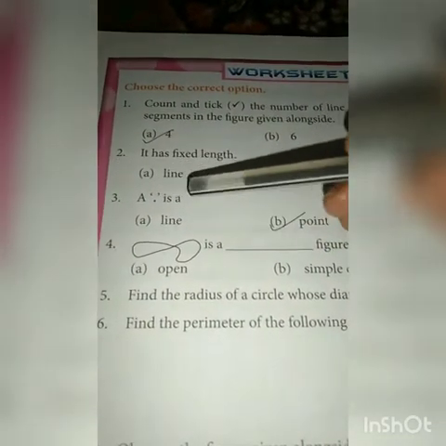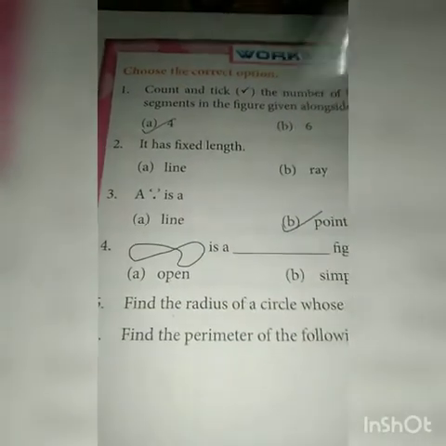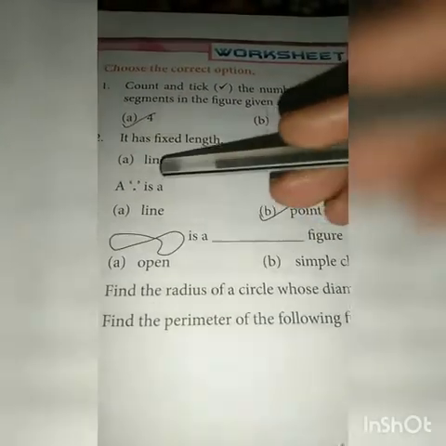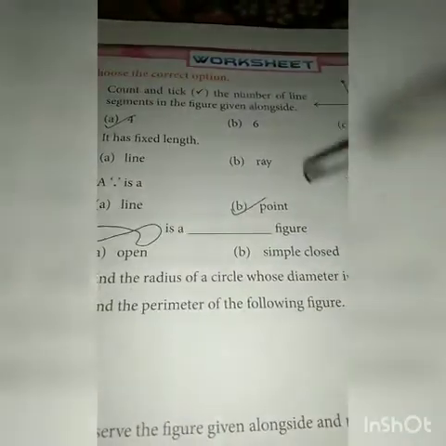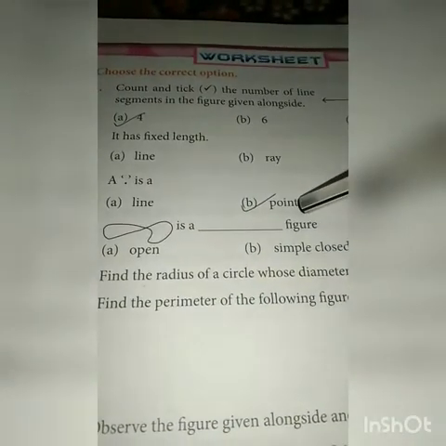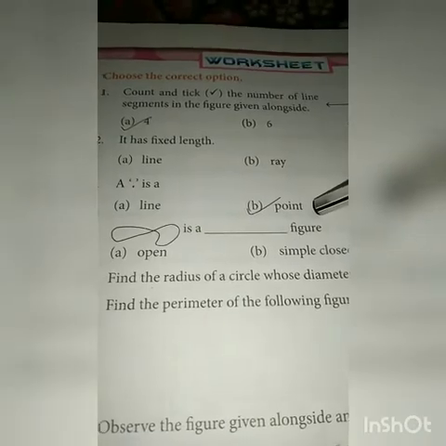The third question is, a dot is drawn here. A dot, that is, this is a point, this is a kind of figure. A is a line, point or curve. So obviously it is a point. So you will tick option B, that is point.